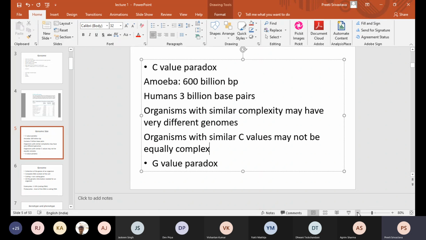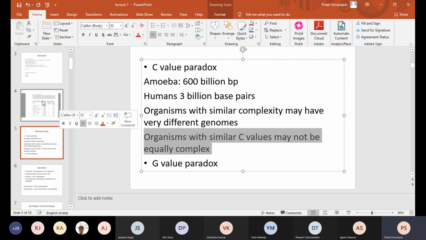Yes, ma'am. So for the Oryza example, I was trying to tell you that you have different species of Oryza sativa, which are all actually rice. They all produce rice, but they can have very different genomes. So it has been observed in case of Oryza sativa. In this case, very different genomes would mean different C values. Okay, ma'am.